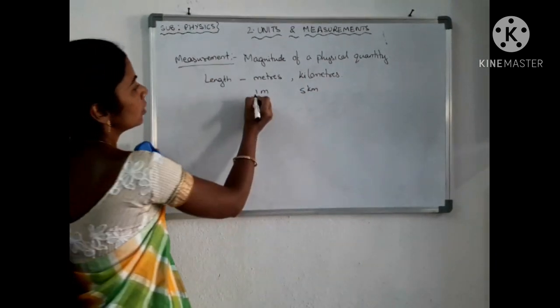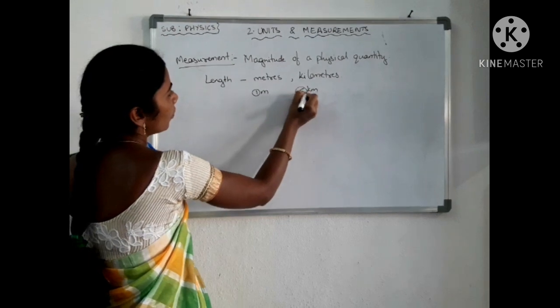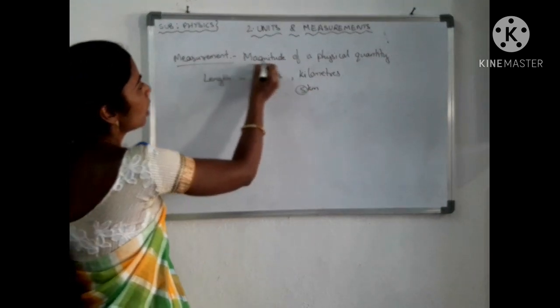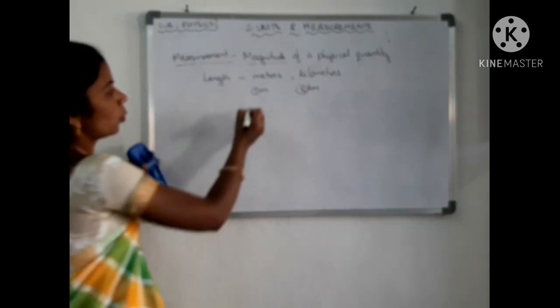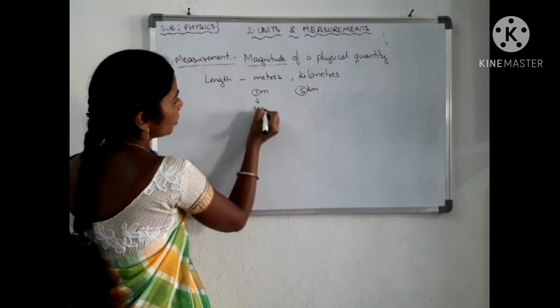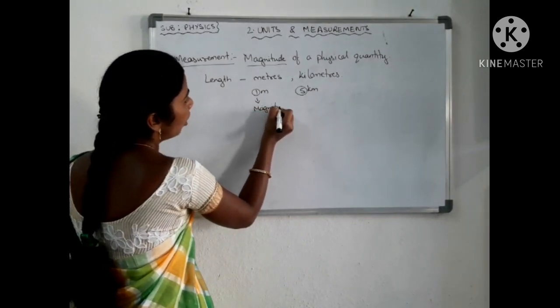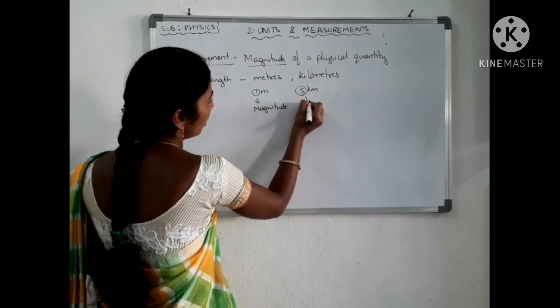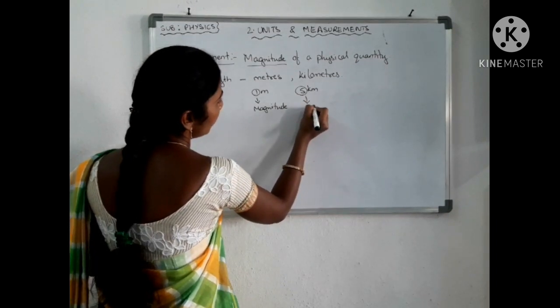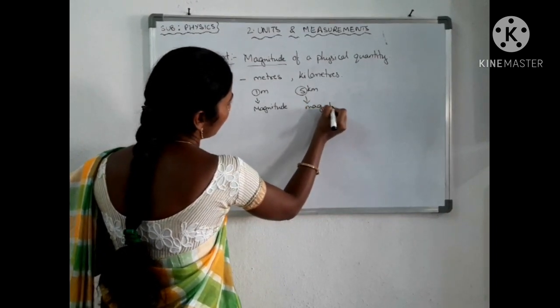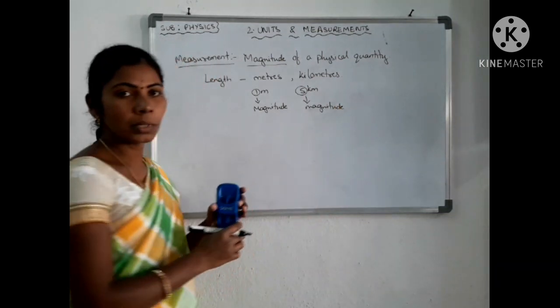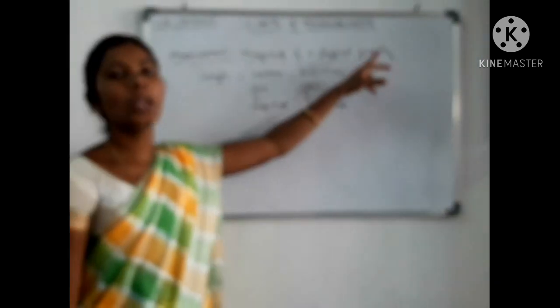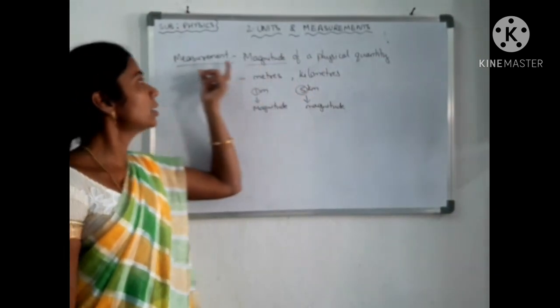This 1 value and 5 value is nothing but your magnitude. How many meters, how many kgs, that numerical value will give you the magnitude. So measurement means the magnitude of a physical quantity.